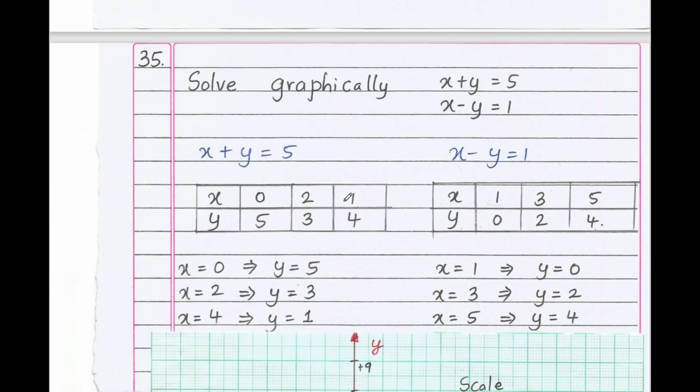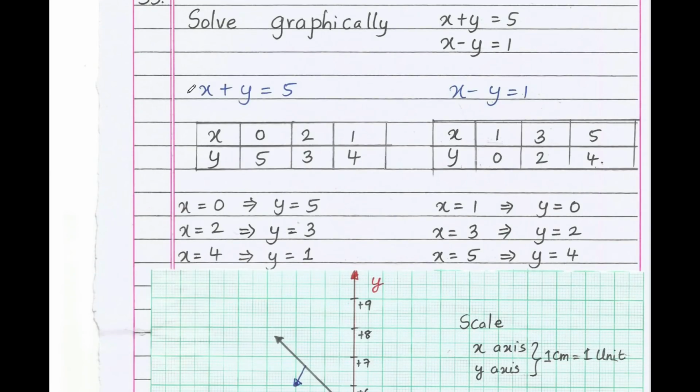Solving graphically a pair of linear equations, a very important 4 marks question. The equations are x plus y equals 5 and x minus y equals 1. When x equals 0, y equals 5. When x equals 2, 2 plus y equals 5, y equals 5 minus 2, that is 3. Just assume the values.